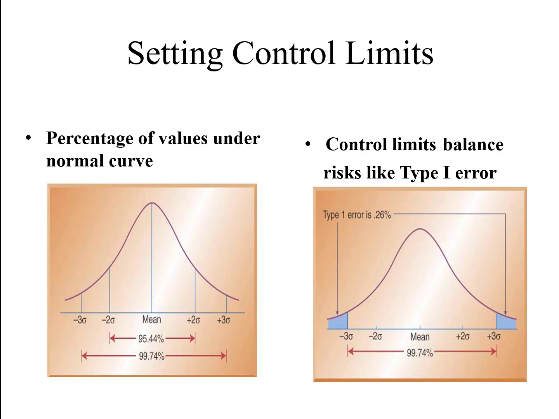Setting control limits. Percentage of values under the normal curve. I will also discuss how much area lies within the first standard deviation, second standard deviation, and third standard deviation. If you have a look, between +3 standard deviation and -3 standard deviation, 99.74% of the area lies, and the remaining is 1 minus 99.74, that is 0.26%. Between +2 and -2 standard deviations, 95.44%. And between +1 sigma and -1 sigma, it is approximately 68%.